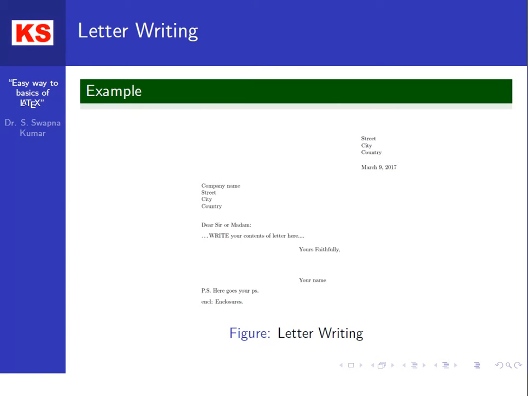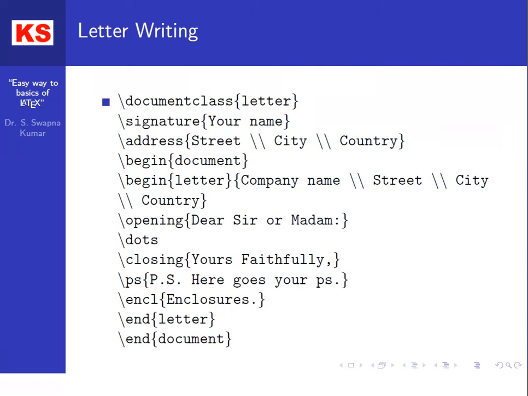To execute these letter writings, let's see this command. Here you can see the document class letter, the signature with your name and address. Then you start with \begin{document}, and you specify \begin{letter}, followed by the company name, street, city, and country.